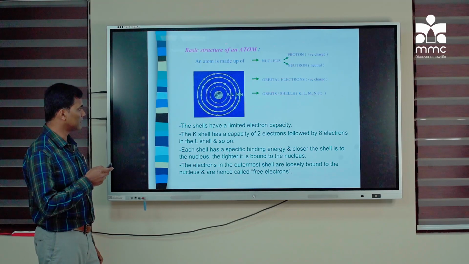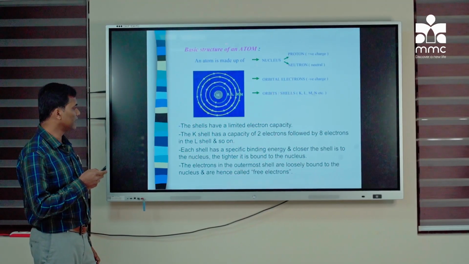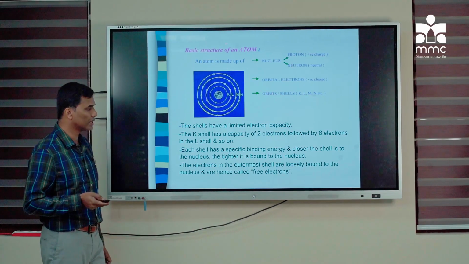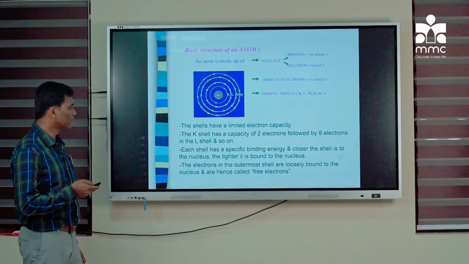The closer to the nucleus, the binding energy will be more. It will be more tightly bound, and electrons in the outermost layer are loosely bound. So they are called free electrons.